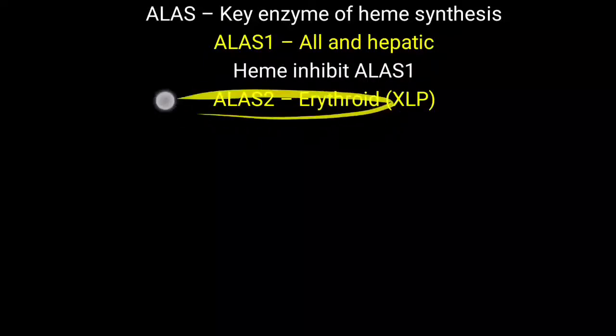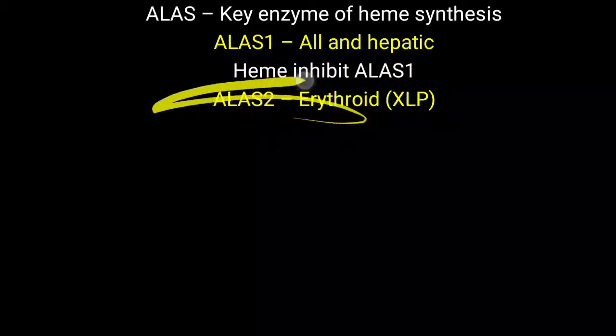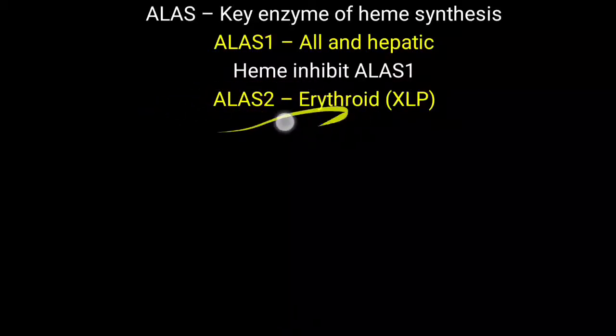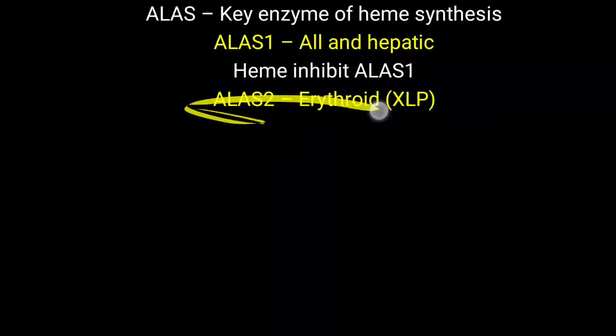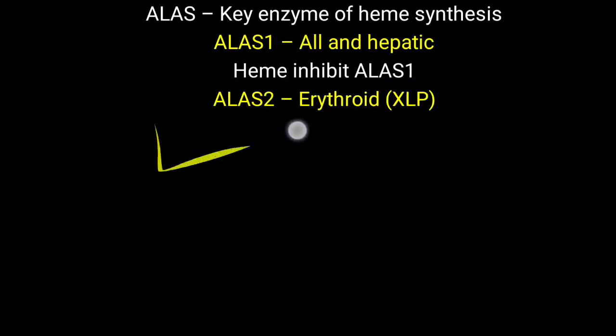So in erythroid tissue ALA synthase 2 is present and it is not under feedback control of heme, and this one is related to the X-linked type of porphyria. If this enzyme is not working properly, it will lead to porphyria, and that is called X-linked porphyria. So you have to remember only one porphyria, that is X-linked, that is ALA synthase 2 enzyme deficiency